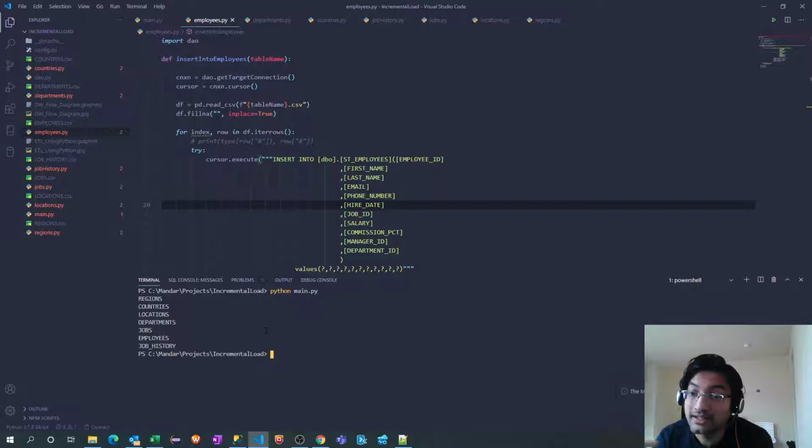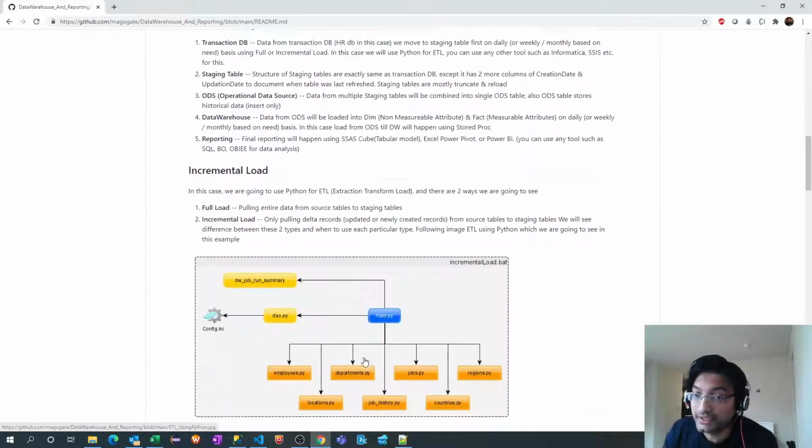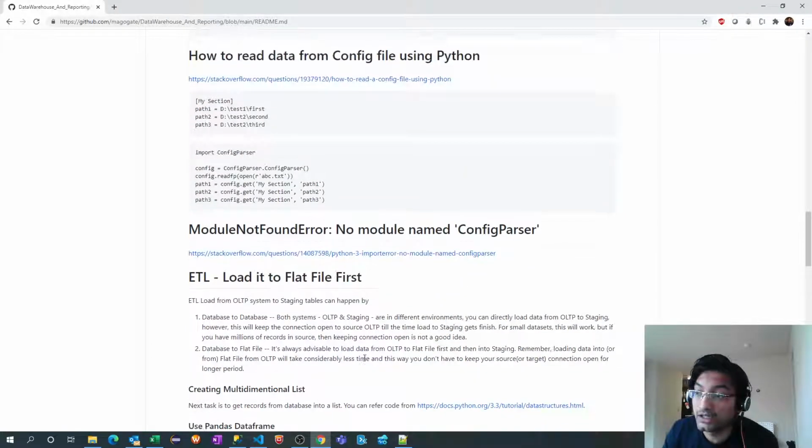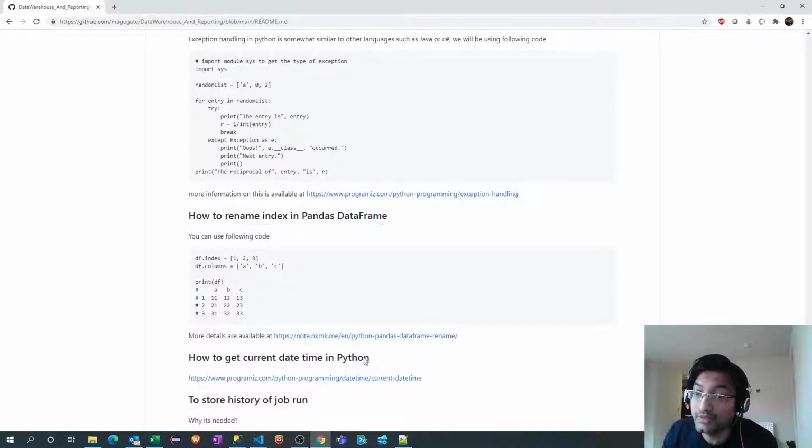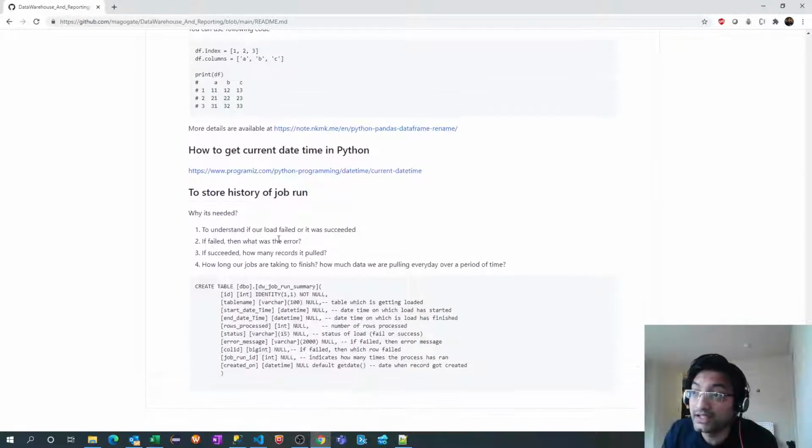But other than that, there are some more advantages. If I go back to my documentation here, I have listed down what all things I can think of. There will be many other reasons for which we need to implement logging, but these are the four things I can think of. It's a must, or even if it's not needed, it's really good to have.